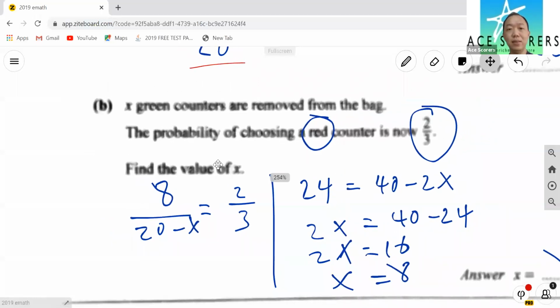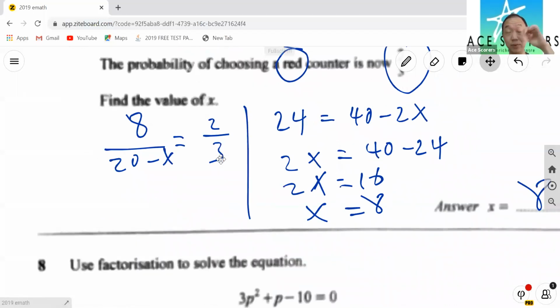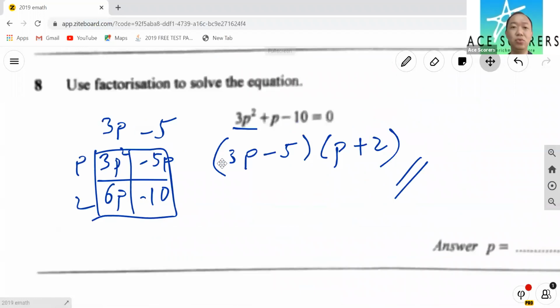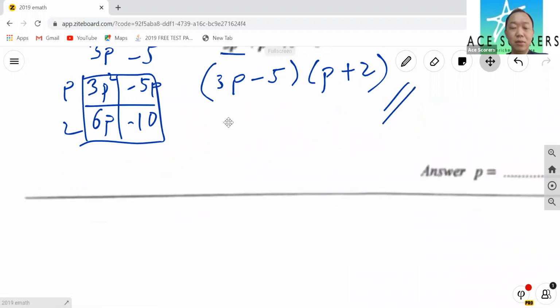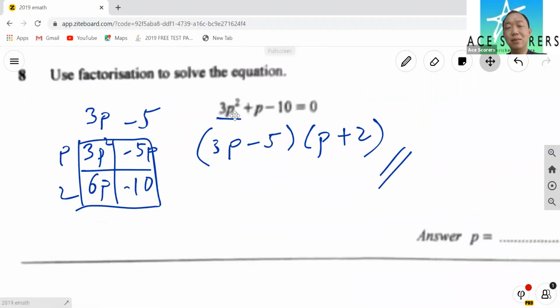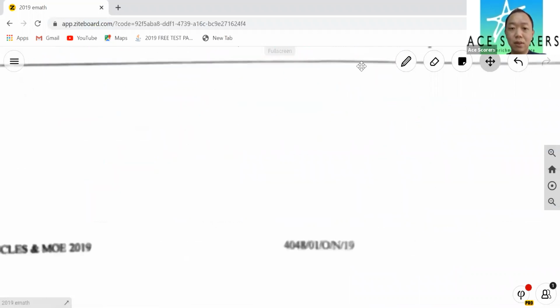Okay, next, factorization. This is your standard factorization. If you do not know this, it means you are bad in your fundamentals. Just go and revise. So 3p squared plus p minus 10. This is a standard quadratic expression. You use the box to go and factorize. Next one.